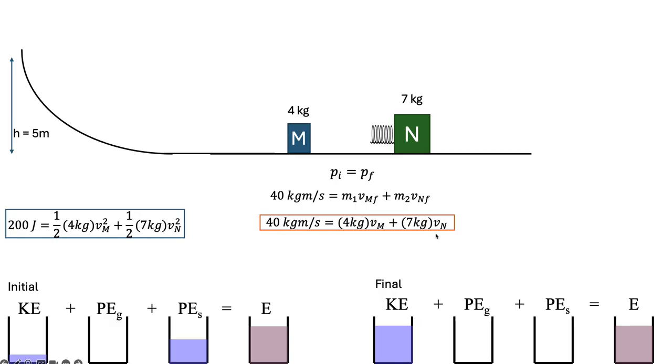Here we go. And now I'm like, oh no! I still have only 1 equation and 2 unknowns. I can't solve this one either. And then you look and say, oh look, I've got an energy equation over here and a momentum equation over here. Different equations, same unknowns. So now I have 2 equations, 2 unknowns. Ta-da!